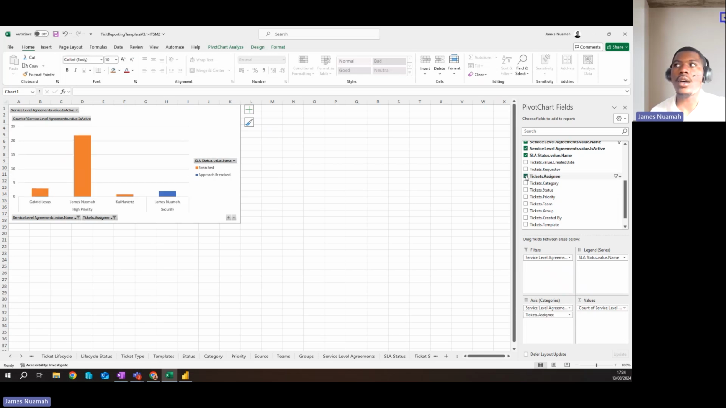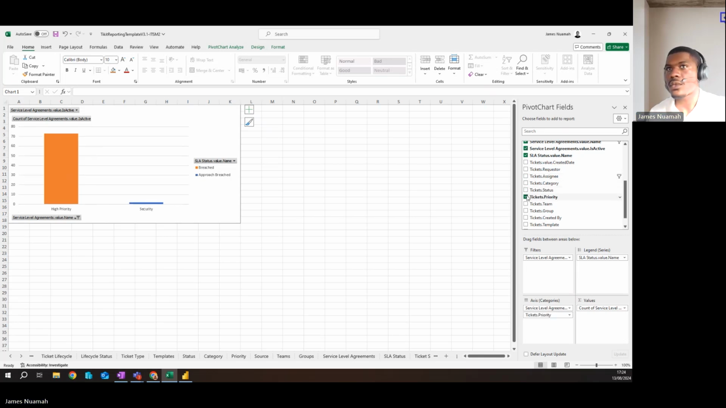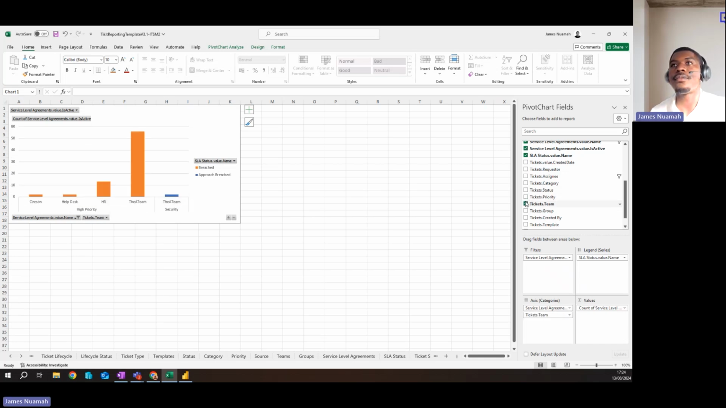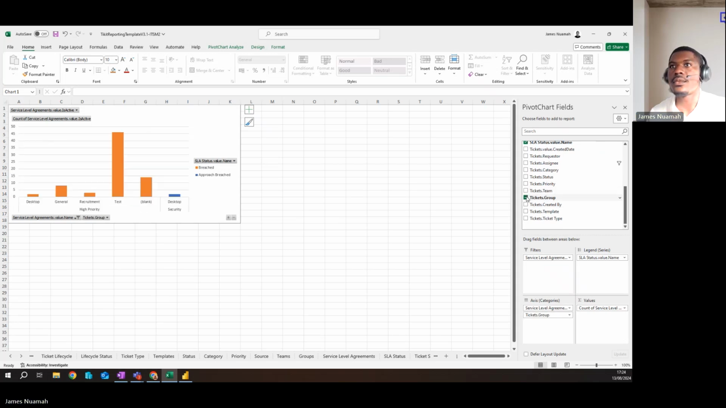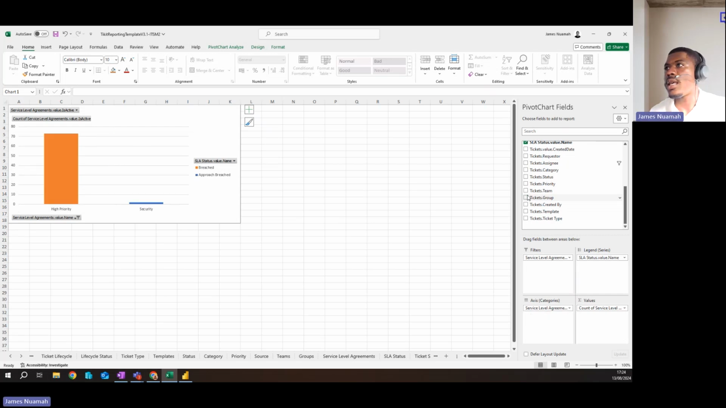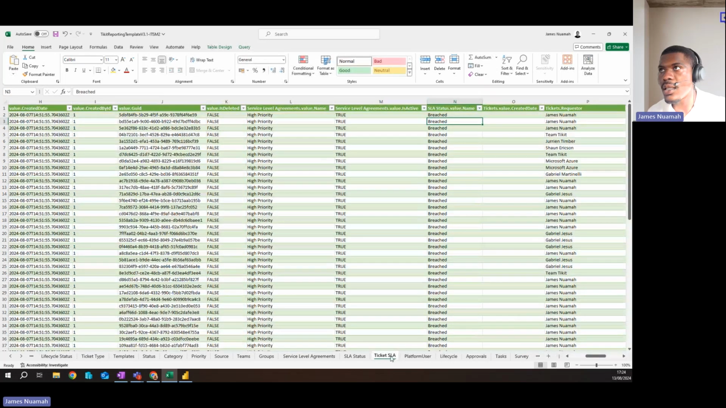So if I want to see it per assignee, I can see it there. If I want to see it by status, I can go there. By priority could be key. By team, be really nice. Maybe by group. And then you can just add whatever you'd like there. And also in here, let me just move along here. It's my screen. I got it. I think that's it.